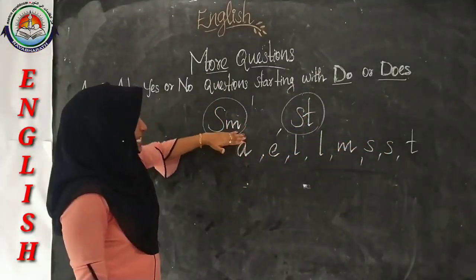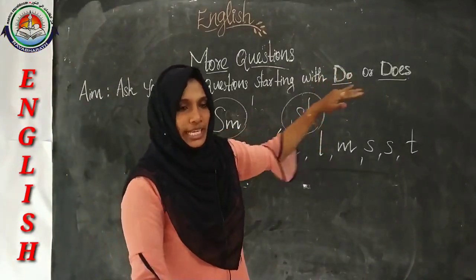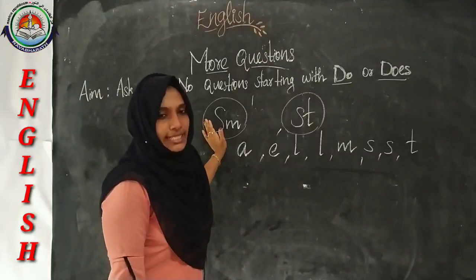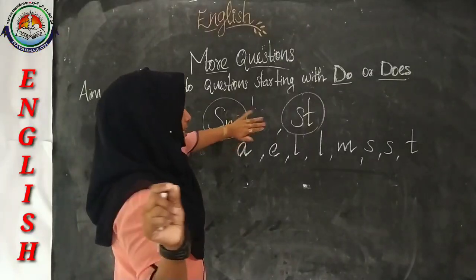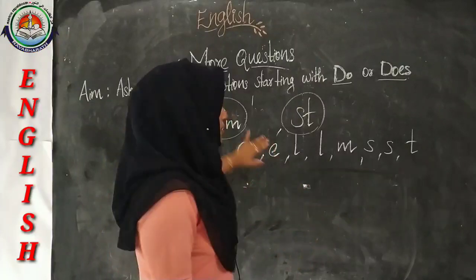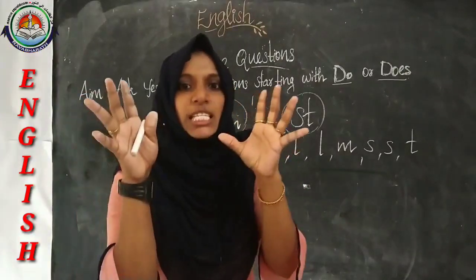So what about these SM and ST? How can we read this together? SM, yes, S letter has S sound and M letter has M sound, and what about this letter T? T. So here SM together makes SM.